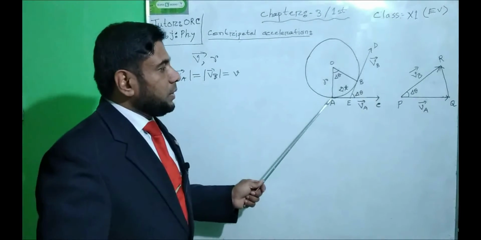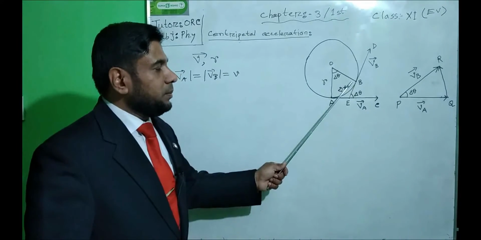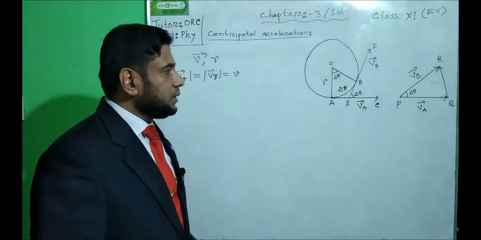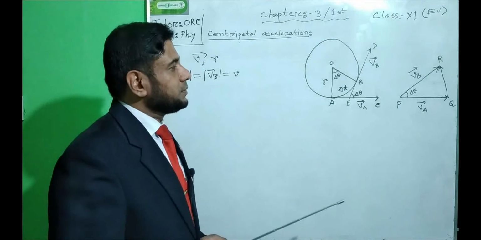So at point A and point B the magnitude of the velocity will be the same, but the direction will be different.